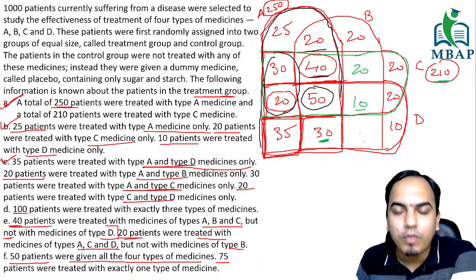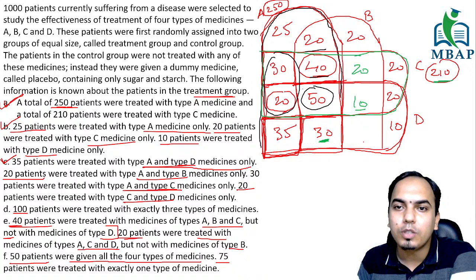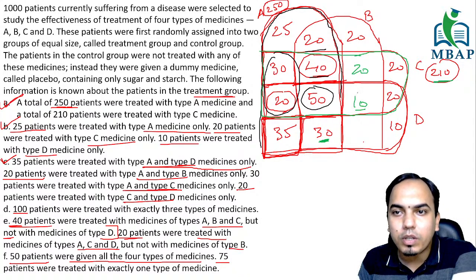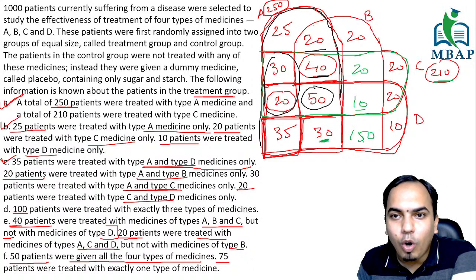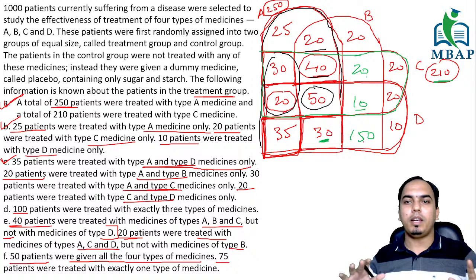Now obviously only one value is left. You know the total is going to be 500. You do a quick summation of this, and minus that, you will get this value as 150. So you see all the values are there with me right now.